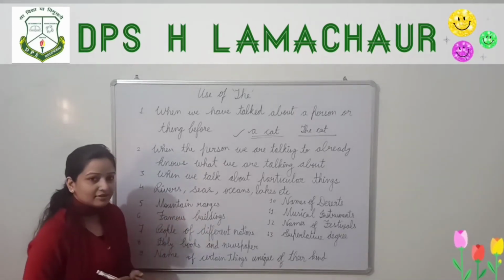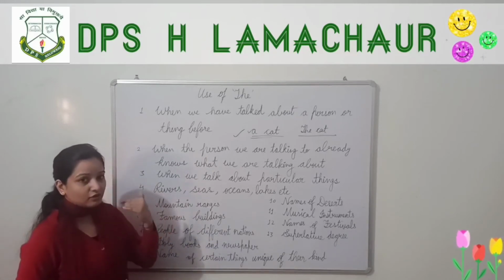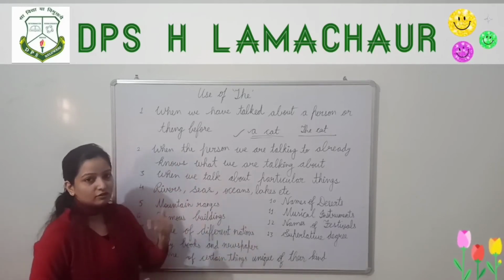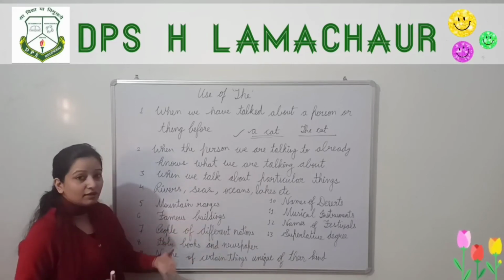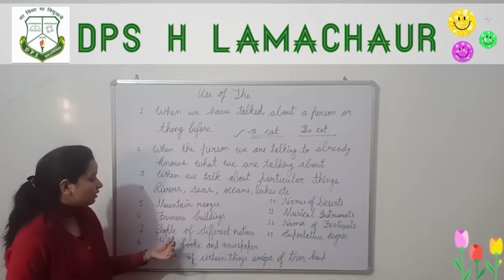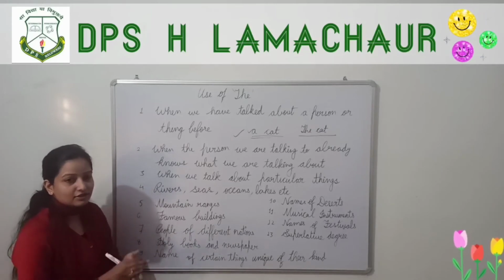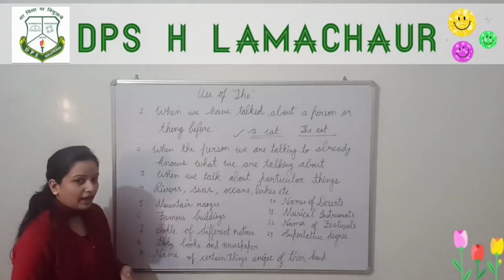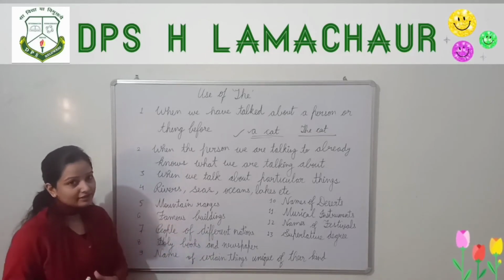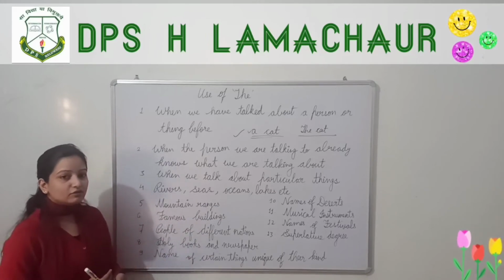Now the mountain ranges, the Mount Everest. For the name of mountains also we use the. Now before the famous buildings, before the name of famous buildings also we use the. Before the people of different nations like Indians, Japanese, Chinese, Americans, then also before that we use the.